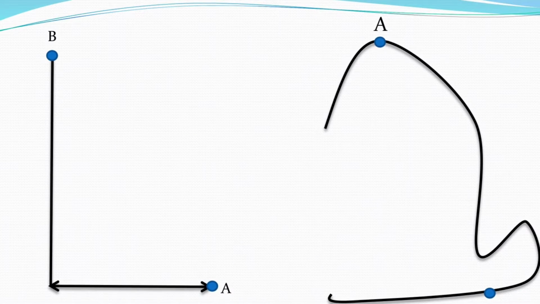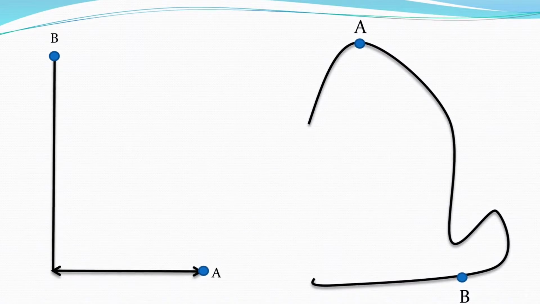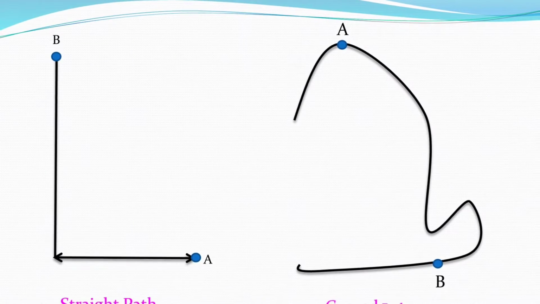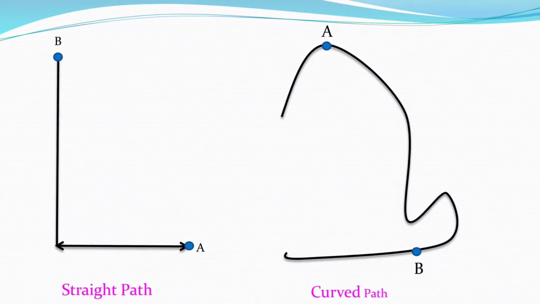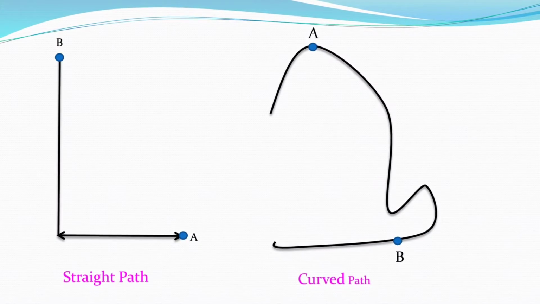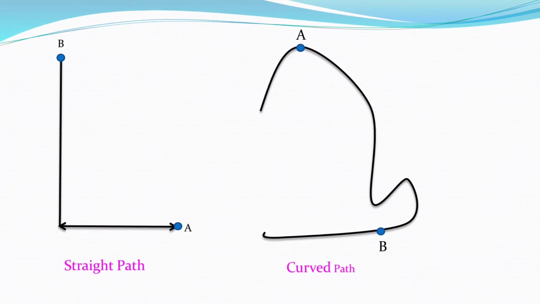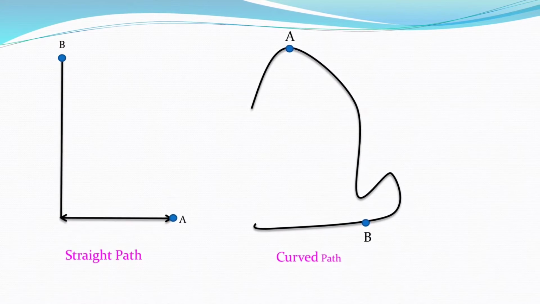See activity 2, drawing displacement vector. Observe this picture, drawing displacement vector. A car moves along different paths as shown in the figure. The points A and B are the initial and final positions of the car. Displacement vectors of two situations. In the first one, the car travels in a straight path, and in the second figure, the car travels in a curved path. Generally, the distance covered and the displacement are time dependent quantities.